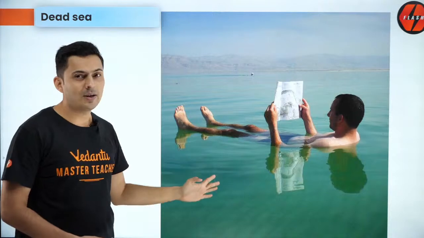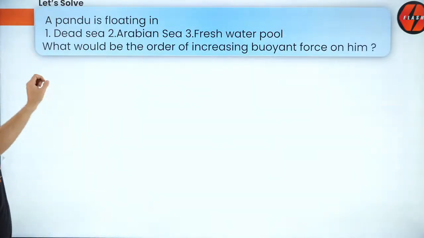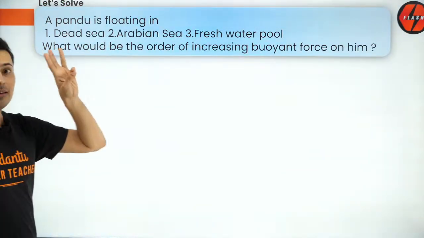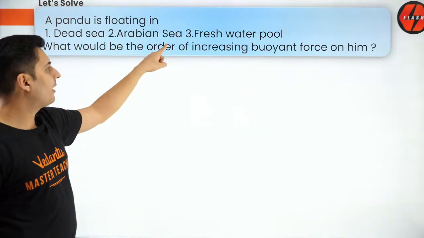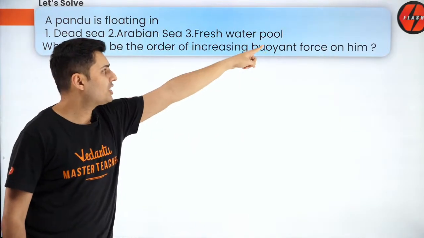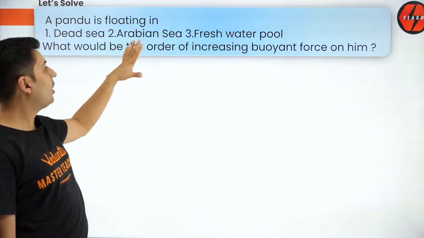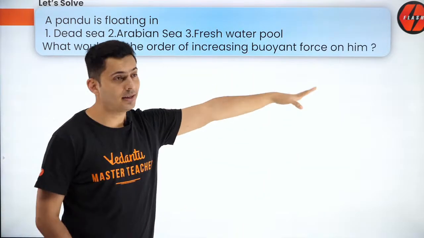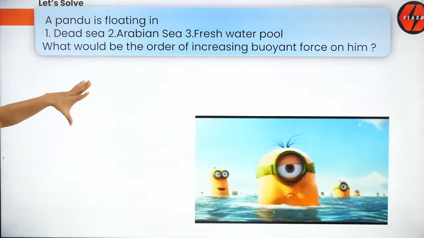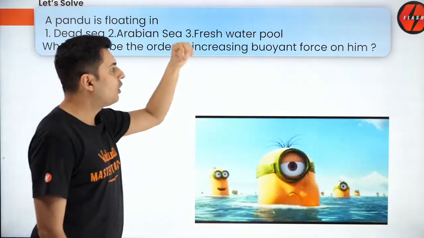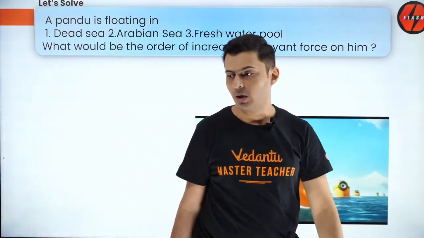Now, we'll solve the question on the Dead Sea. Let's see if we can do that. A man is floating in 3 different scenarios. Scenario 1, Dead Sea. Scenario 2, Arabian Sea. Scenario 3, freshwater pool. What would be the order of increasing buoyant force on him? So if he's floating in all these 3 things, what would be the increasing order of buoyant force on him? Come on, guys.